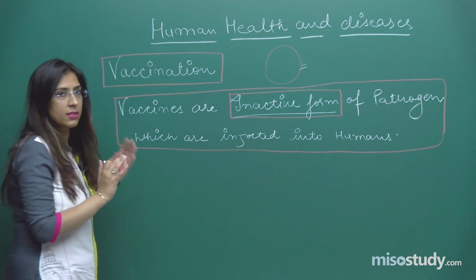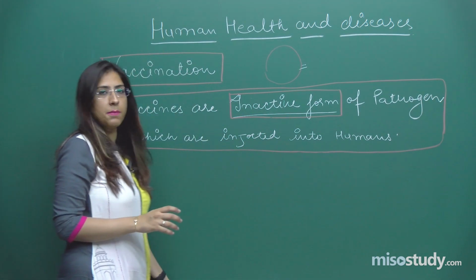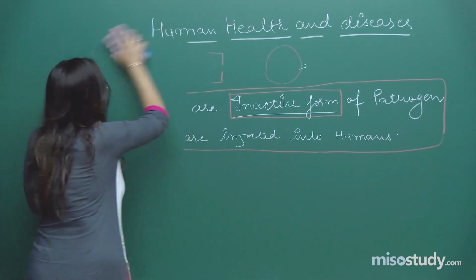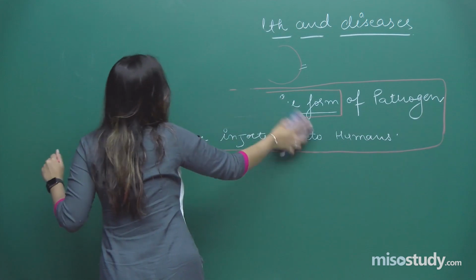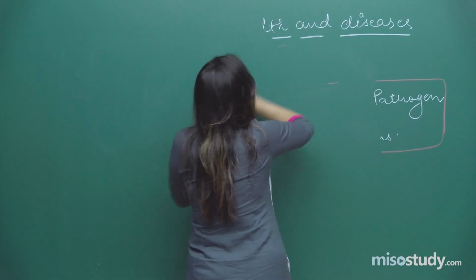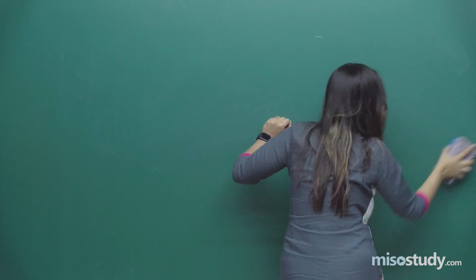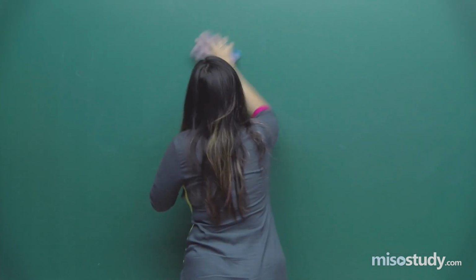So this was vaccines. Now we will be taking what is the principle behind vaccination. Very important, principle behind vaccination. As we have already discussed, the principle behind vaccination is the creation of primary immune response and the memory cells. Right, students?